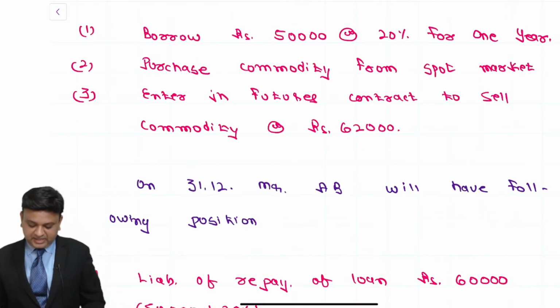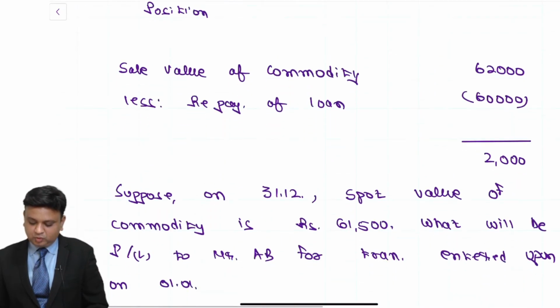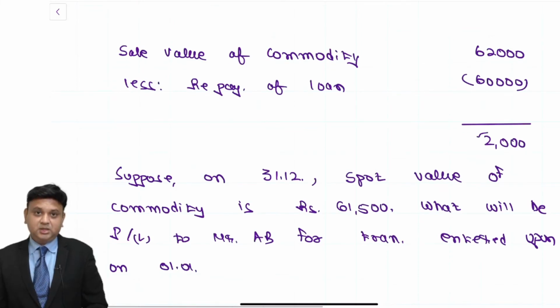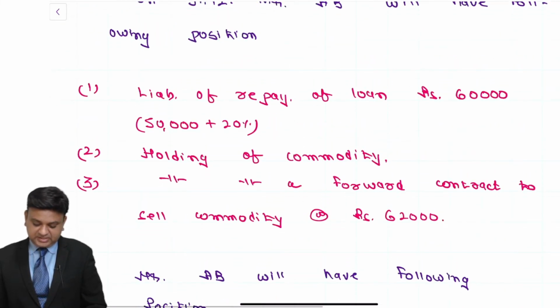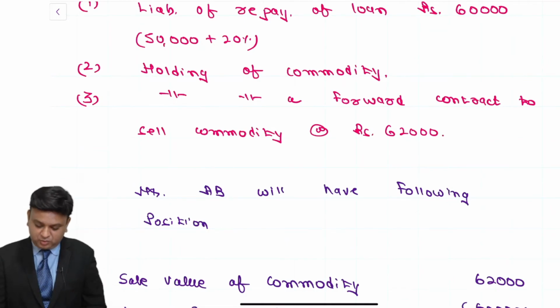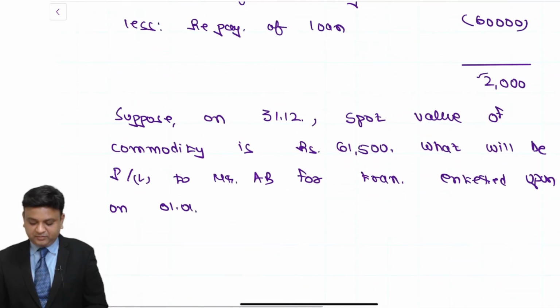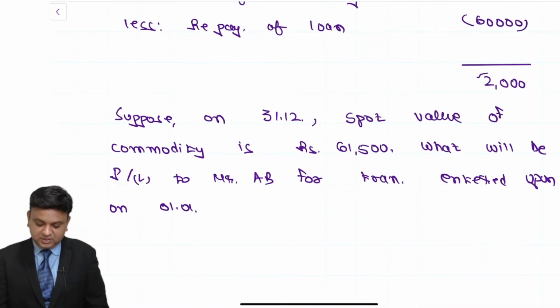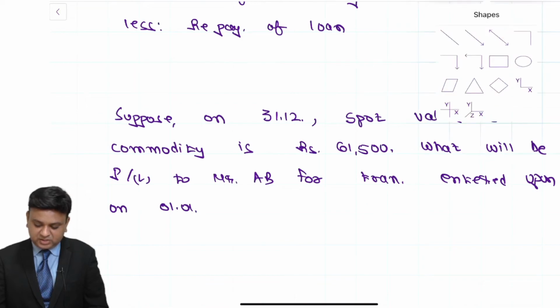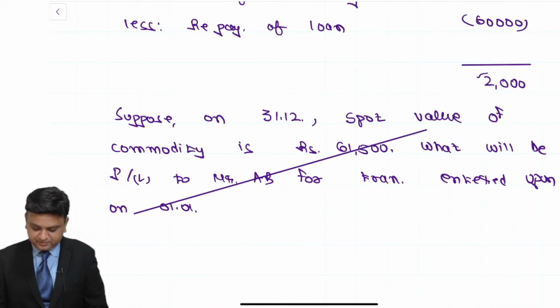Now friends, importantly, the answer of this question will be 2,000. Why 2,000? Because I have dictated to you that a forward contract is entered upon to sell the commodity at the rate of rupees 62,000. So once you enter into the forward contract, the spot rate is not required to be considered by you.